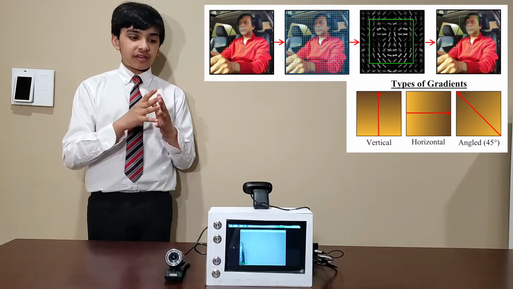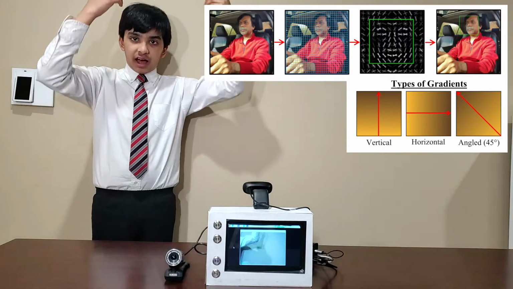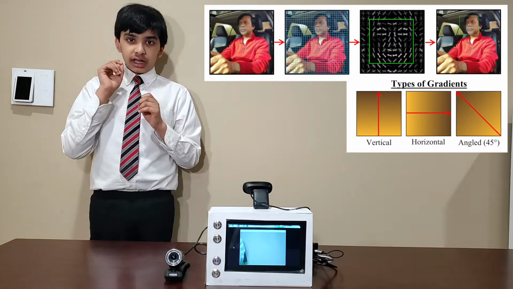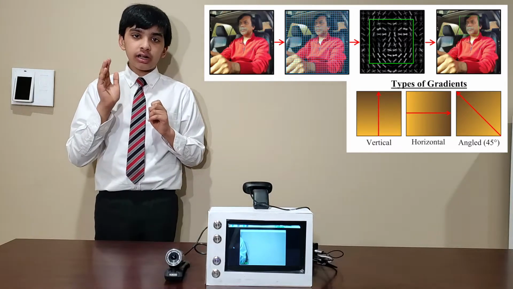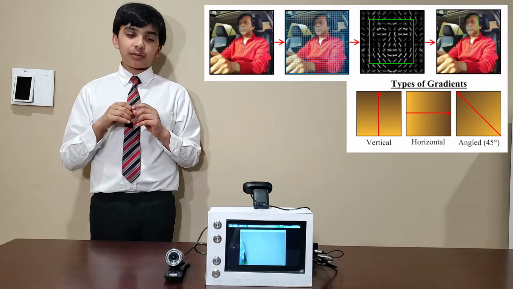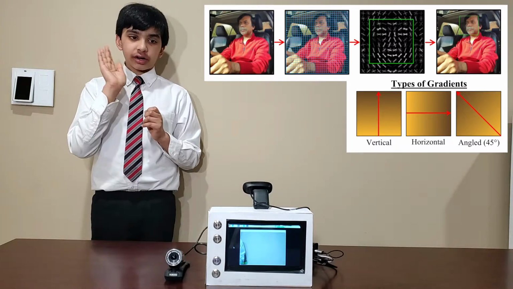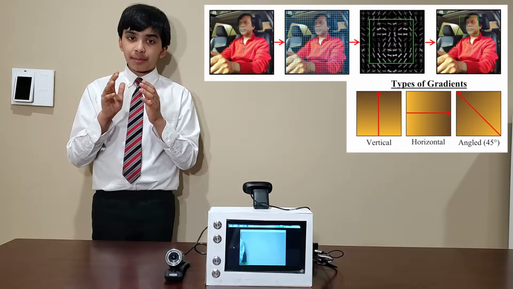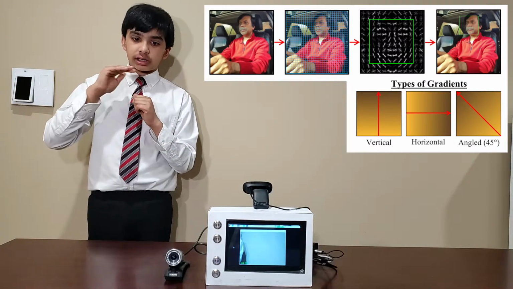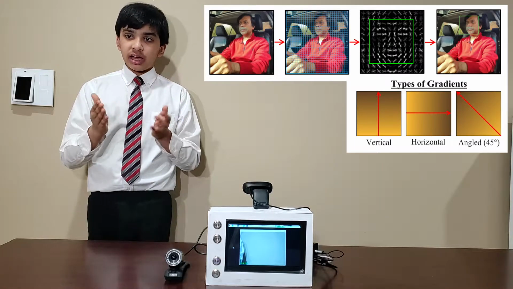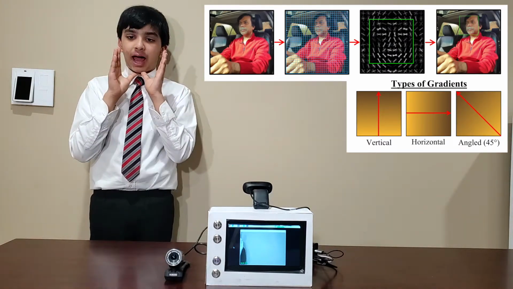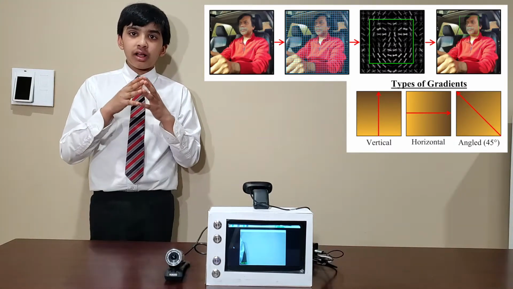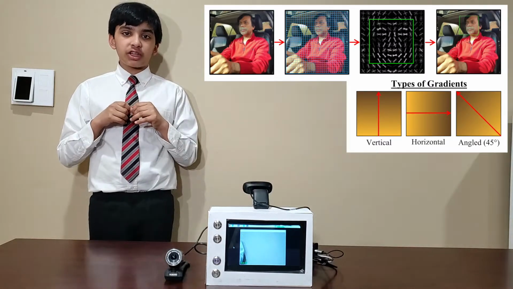How the HOG frontal face detector works is that it will divide the whole image into a grid of blocks of pixels. Then, in each block of pixels, the gradient direction, which is light to dark, is found. Then these gradients are turned 90 degrees and plotted onto a map. In this map, the edges will be exposed, as gradients turned by 90 degrees show the edges. If the edges match a circular pattern, the AI will be able to see this pattern and detect that that is a face, and therefore crop it to that part of the image only.